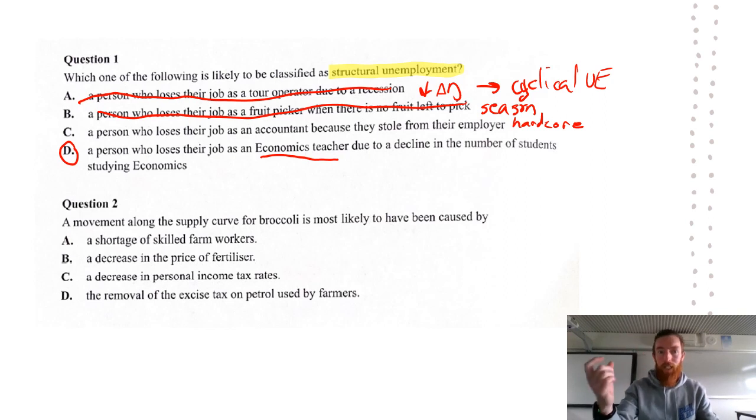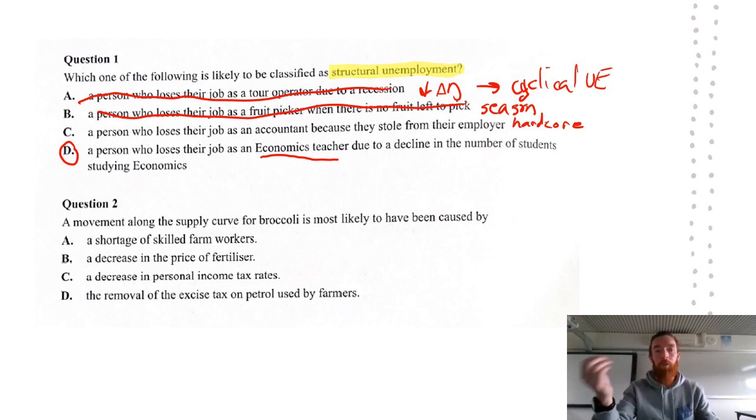I was looking at A as a potential option when I first looked at this because the low AD is going to lead to business closures, etc. But because it specifically talked about a recession, which is a decline in economic activity, I feel like that is more closely aligned with cyclical unemployment, whereas D is more about the changing structure of the school and therefore is likely to be most correct.